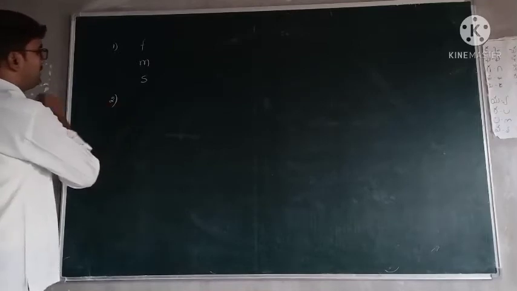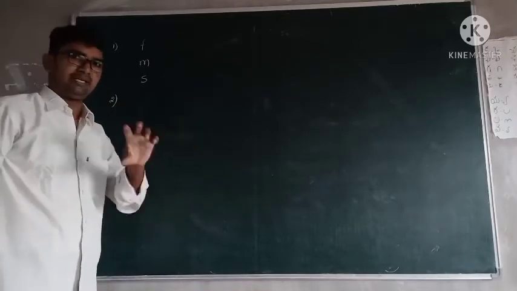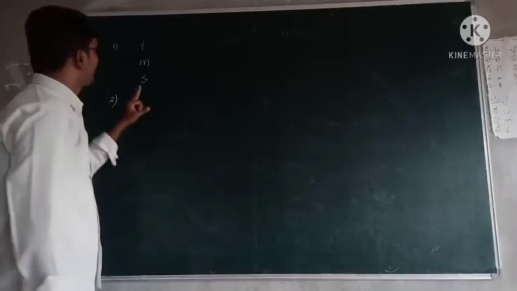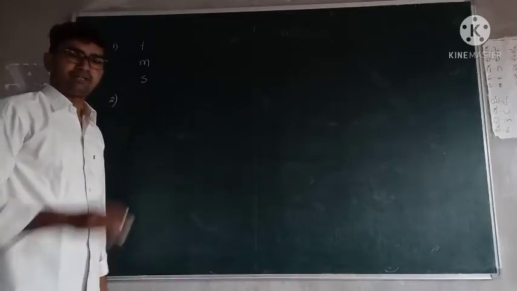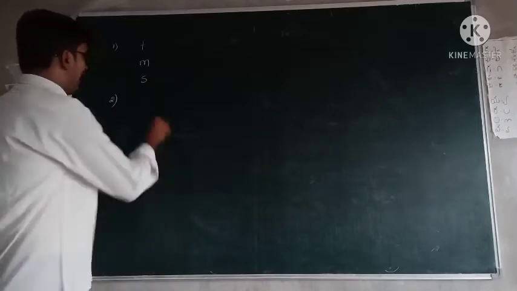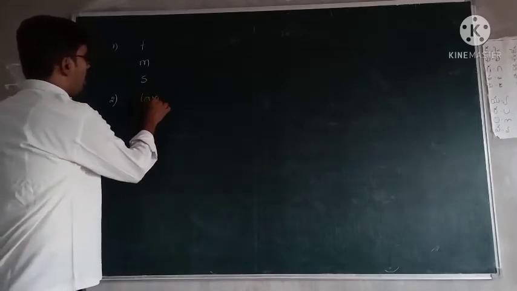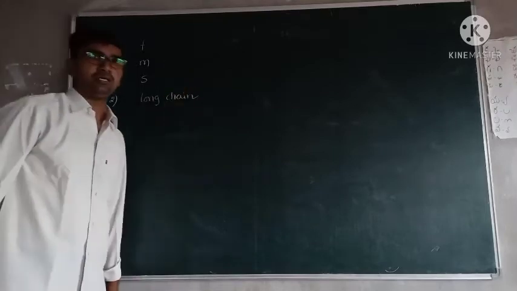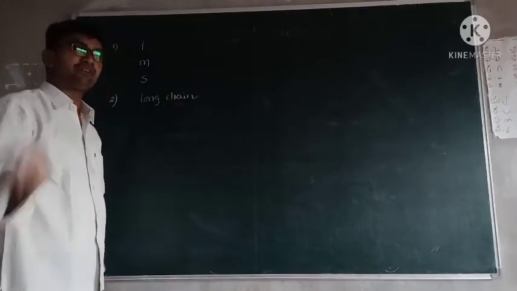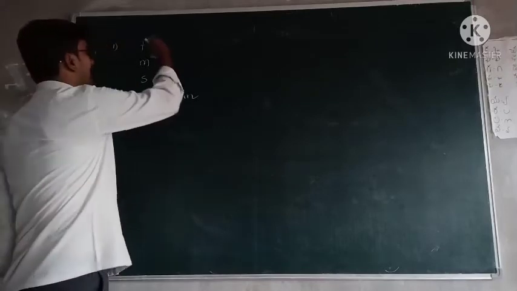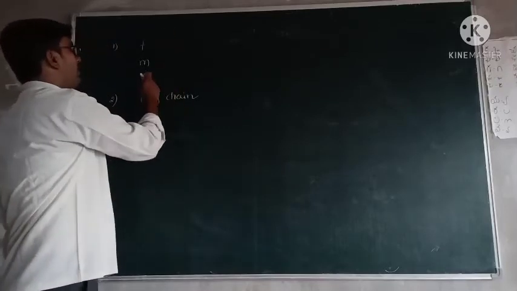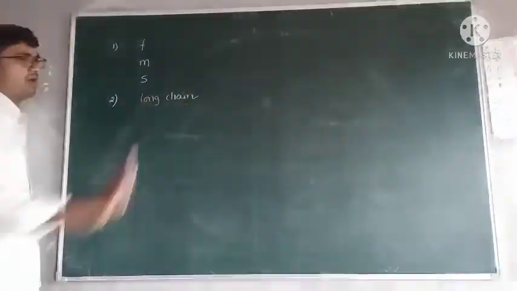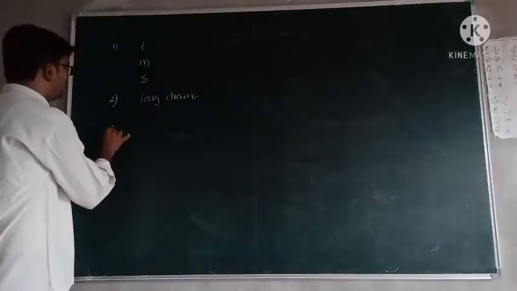For the numbering, after identification of the functional group or multiple bond or substitution, give the numbering based on that one. And identify the long chain. But the long chain must contain either the functional group, the multiple bond or the substitution. Okay. After completing the long chain identification, give the name.